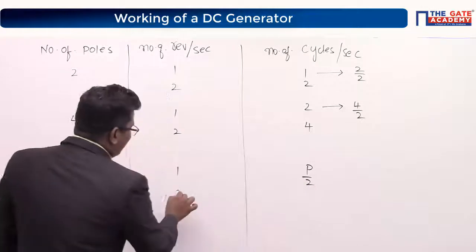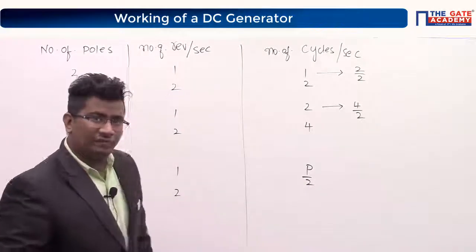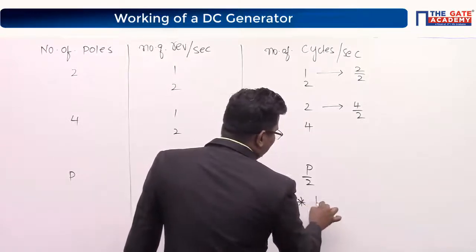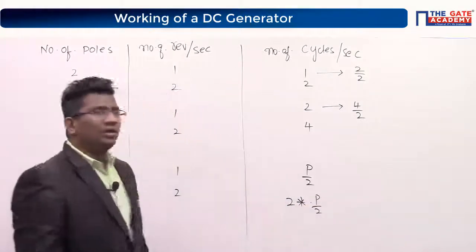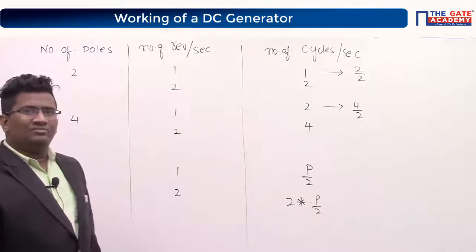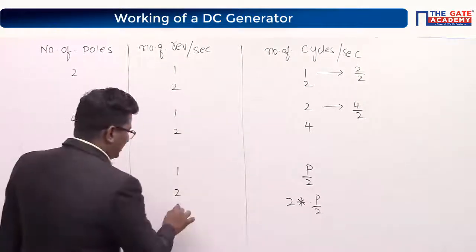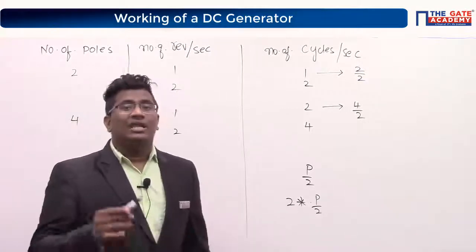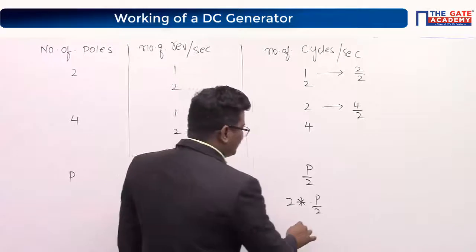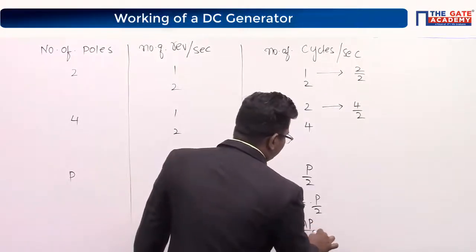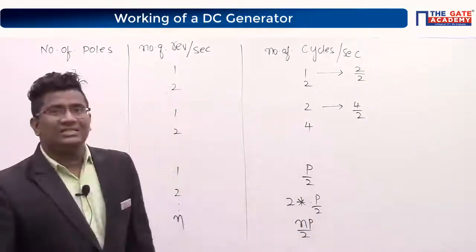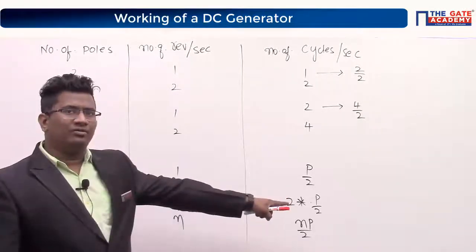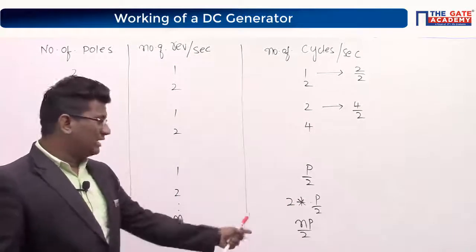Yes. Suppose I make 2 revolutions. Then what do I have to do? 2 times this P by 2. Correct? Like this, suppose I make n revolutions within 1 second, then can I say this will be nP by 2? If I make 2 revolutions, I will get 2 into P by 2. If I make n revolutions, can I get nP by 2?